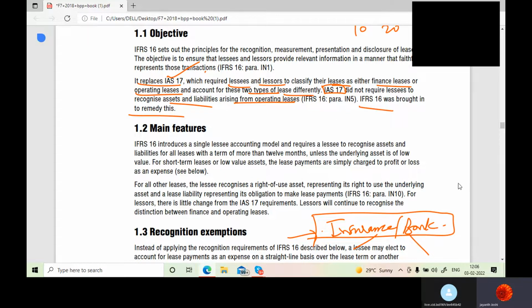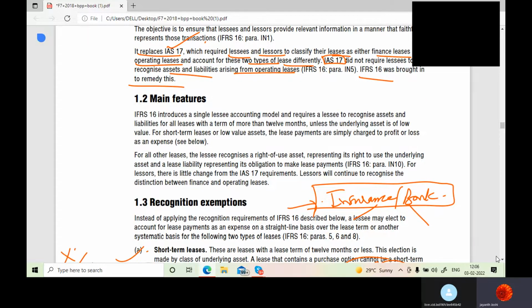Now, as per IFRS 16, every lease has to be shown in the asset side. Every asset which you are taking under a lease, either operating or finance, they are not differentiating between leases. You have to recognize the asset in the asset side of the balance sheet as right to use asset, and the liability or obligation towards that asset in the liability side of the balance sheet. The obligation you have towards the lessor, you are supposed to make the payments to the lessor, now that liability you should show in the liability side of the balance sheet.